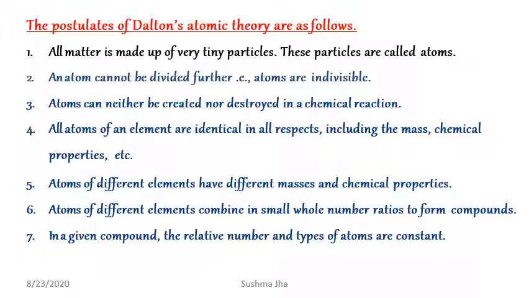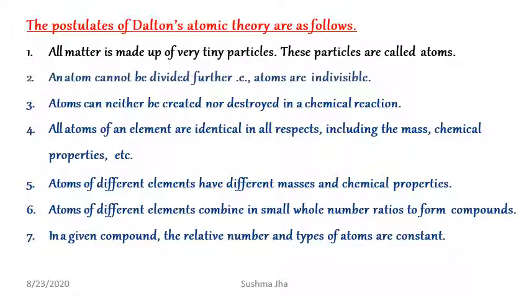That means different elements have different atoms, like iron element is having iron atoms, copper element is having copper atoms, gold element is having gold atoms. So the atoms of different elements will differ in their masses and also in their chemical properties.